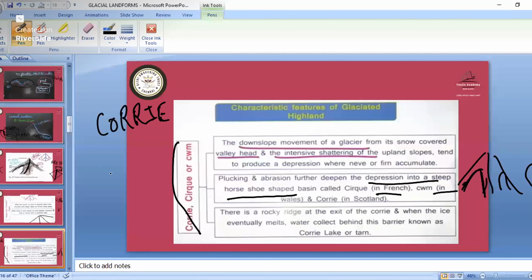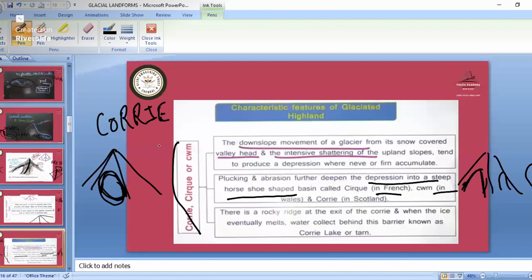So here we have the formation of lakes also. This is happening when plucking and abrasion are happening. The cirque takes a shape like a horseshoe, or an upper U type. After some time, the rocky surface has become like a circle, or a horseshoe shape.